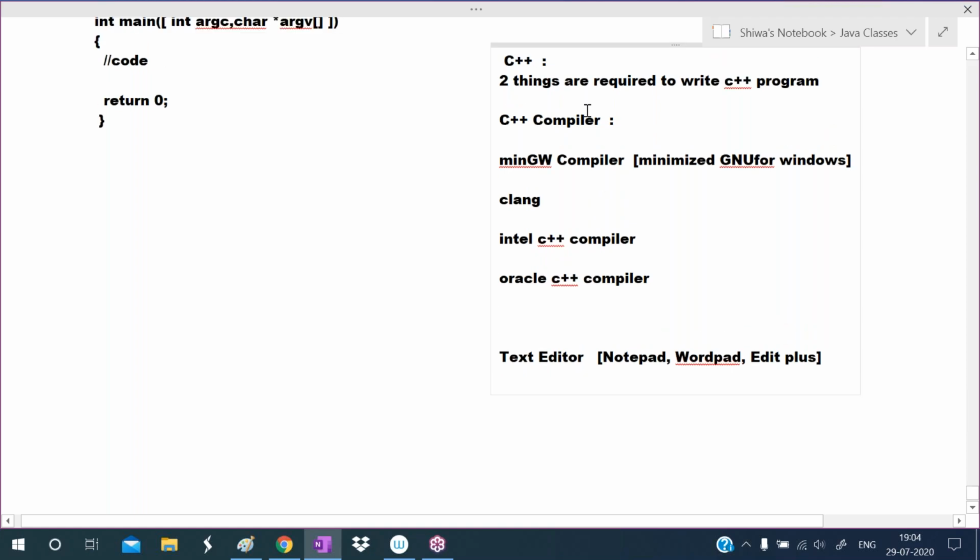So to write a C++ program, what are required? One C++ compiler, MinGW, and one text editor. Mostly I use EditPlus. You can write in Notepad also. Now I want to write one very basic C++ program. Tomorrow I will discuss it. Just now I will write one program, compile and run it, and about this program I will explain tomorrow.